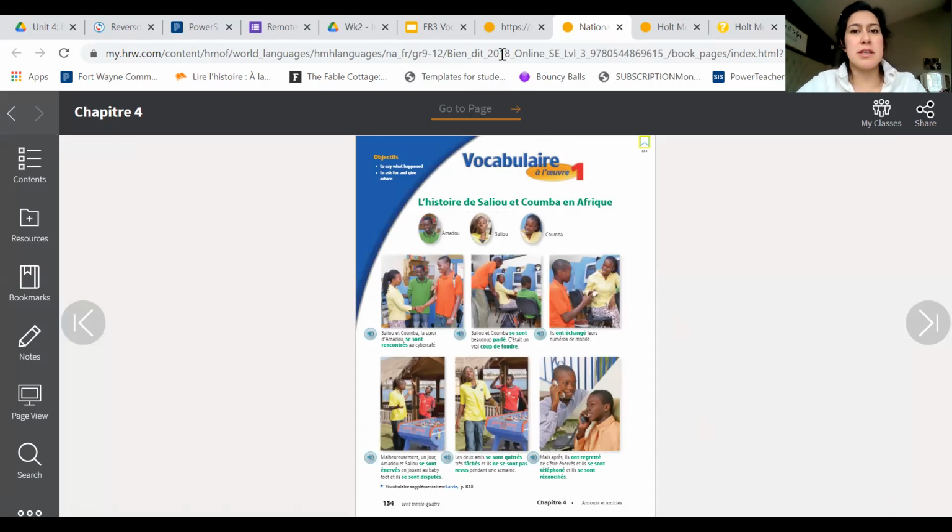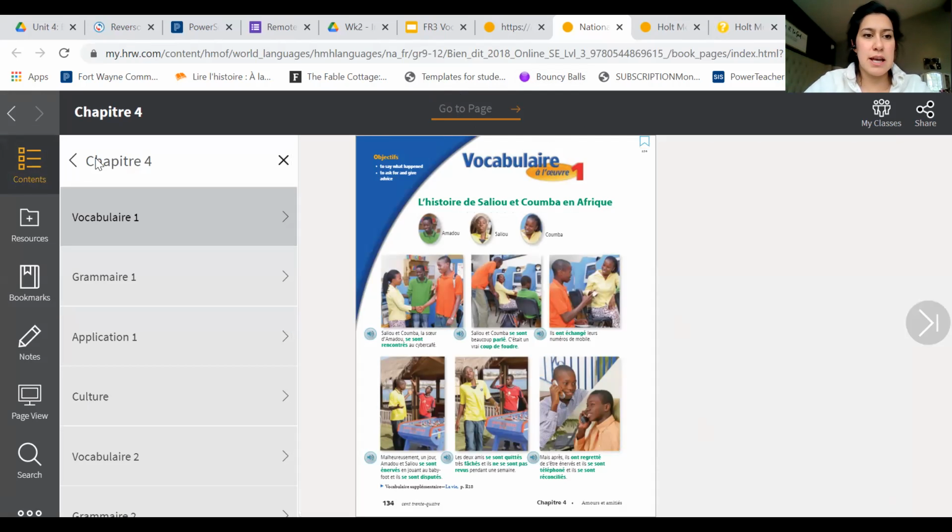There's a couple of ways that you can get to this. You can type in at the top on this black bar, go to page, and you're typing in 134. And it will take you straight to this page. Or you can click on the contents and find chapitre 4, vocabulaire 1. Either way, that's what you're looking for.